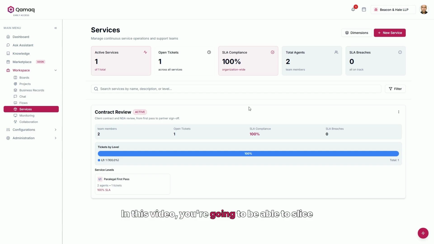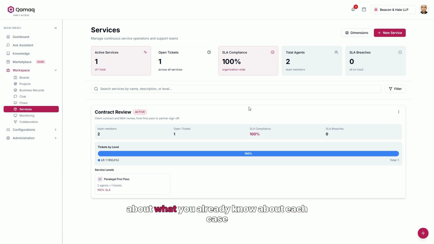In this video, you're going to be able to slice your work wherever it matters to you. Think about what you already know about each case that comes in: who requested it, what priority it has, who's handling it, and when it's due. That information helps you handle each case, but it also helps answer the key questions leadership asks.